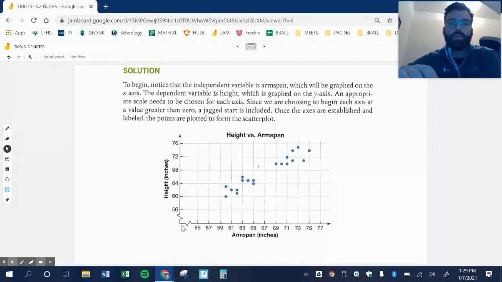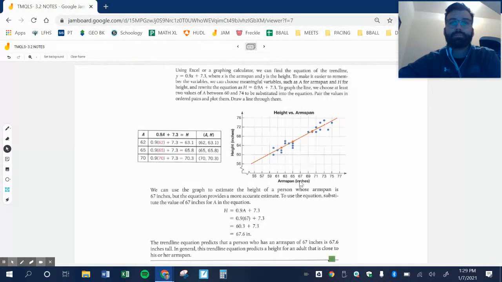They also show this little squiggly like that. Remember, that means skip a bunch of numbers. Now there's all this other work in there. So remember that red line, that is considered the line of best fit right here. This is the line of best fit.